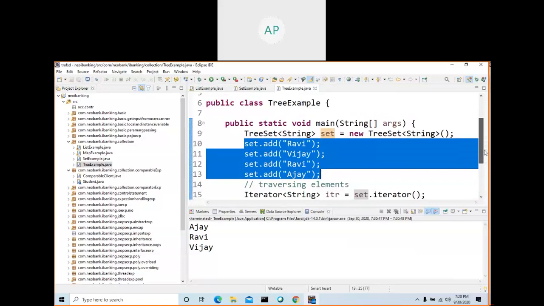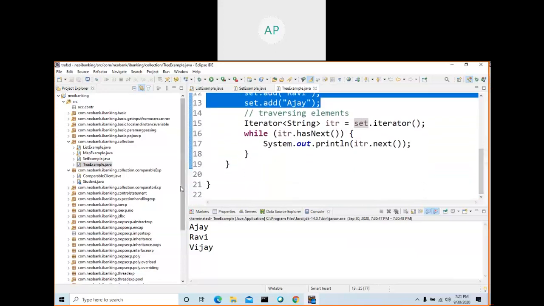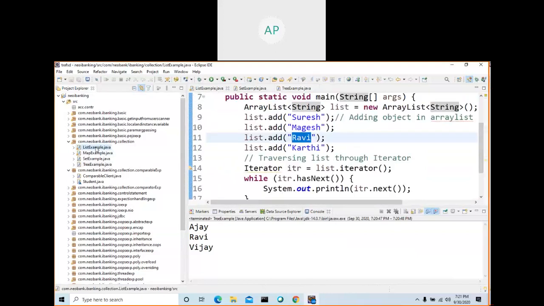This is output. It is not insert order iteration, whereas ArrayList is insert order iteration. ArrayList.